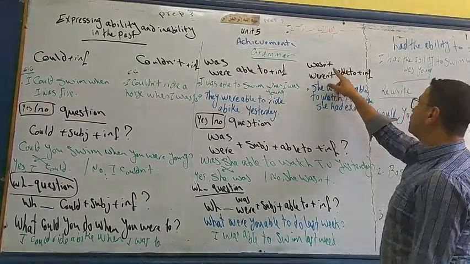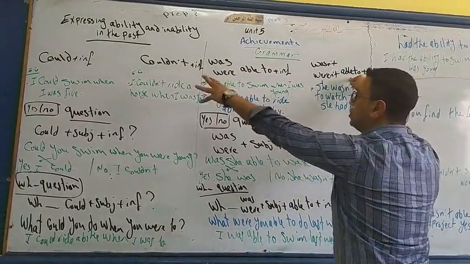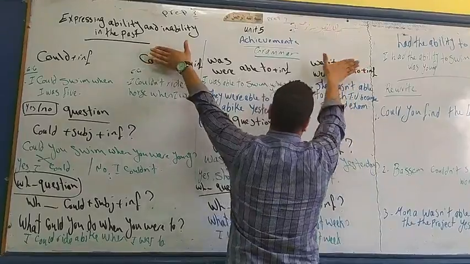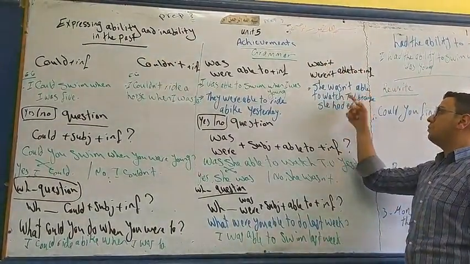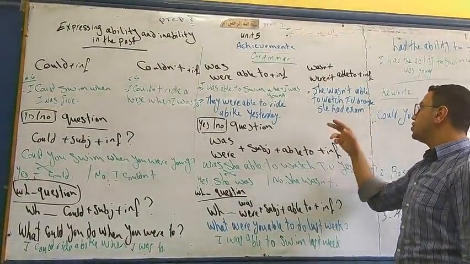Wasn't or weren't able to works the same way as couldn't. I can remove couldn't and put wasn't or weren't able to. She wasn't able to watch TV because she had an exam.